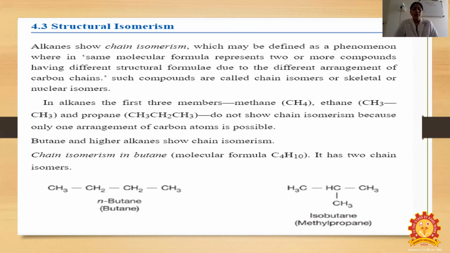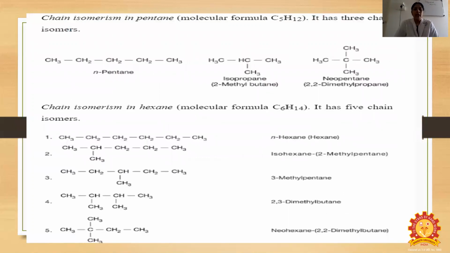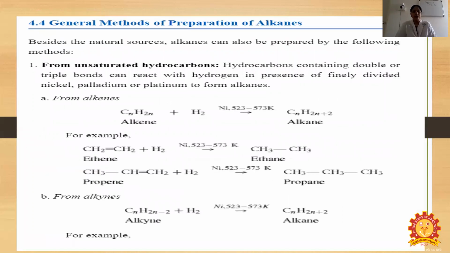In alkanes, the first 3 members, methane, ethane, and propane, do not show chain isomerism because only one arrangement of the carbon atoms is possible. Butane and higher alkanes show chain isomerism. Here, only one carbon atom arrangement is possible, but in butane 2 are possible, and in pentane 3 are possible. Hexane has 5 possible.